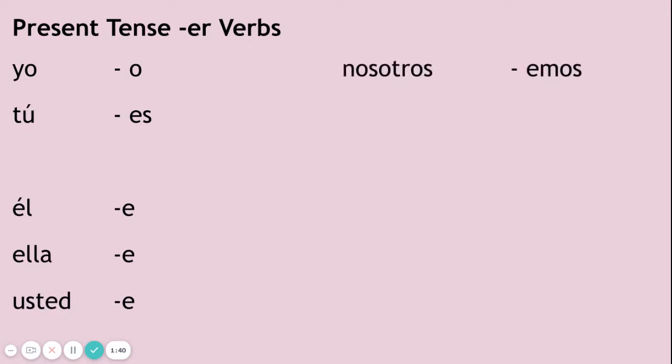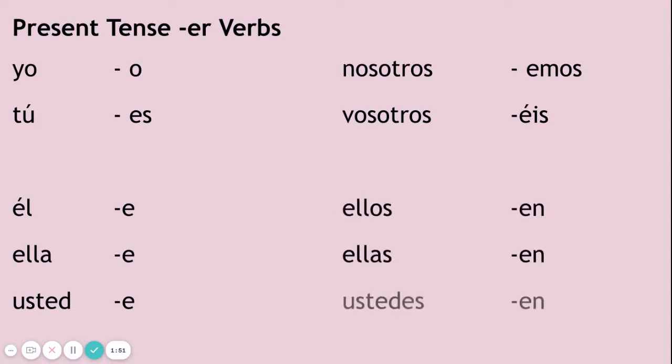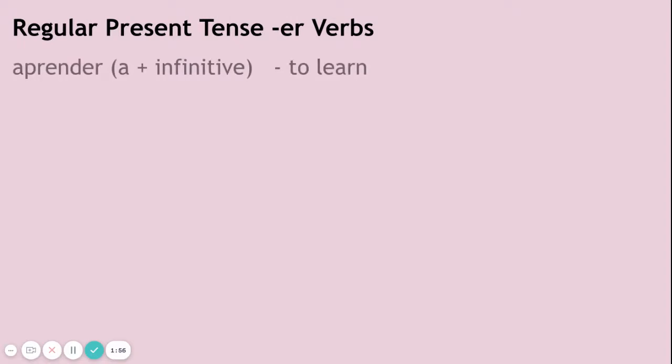The nosotros form has an EMOS. The vosotros has an E with an accent because it is an ER verb, ÉIS. Ellos, ellas, and ustedes all have EN. These are some of the present tense verbs.